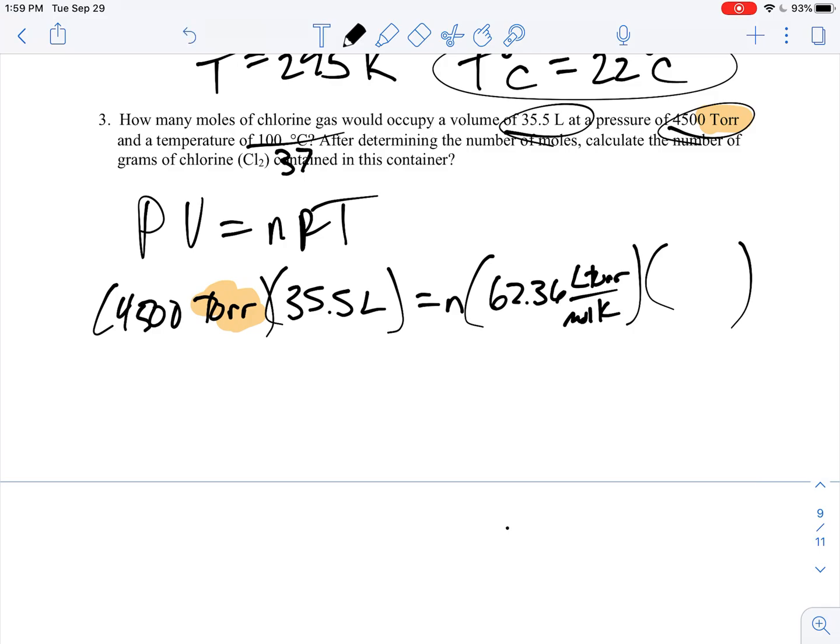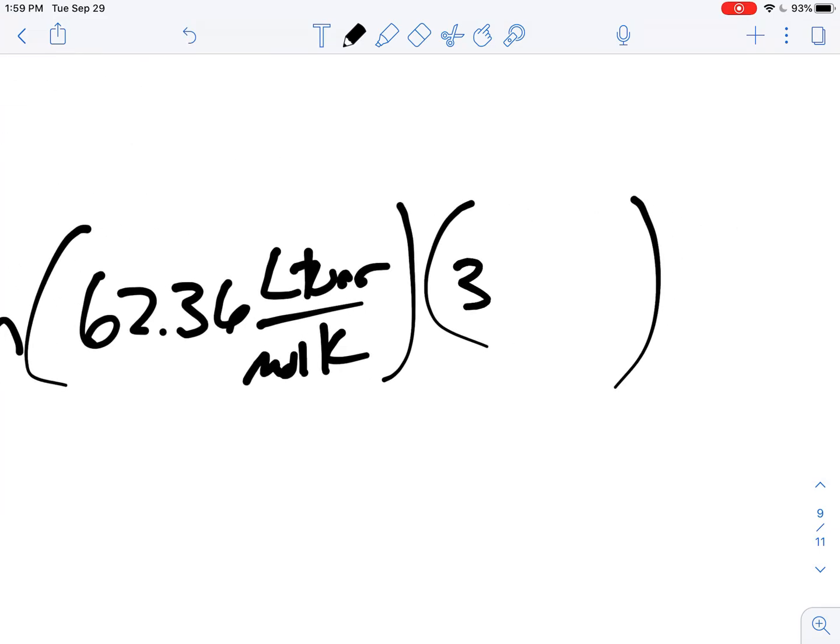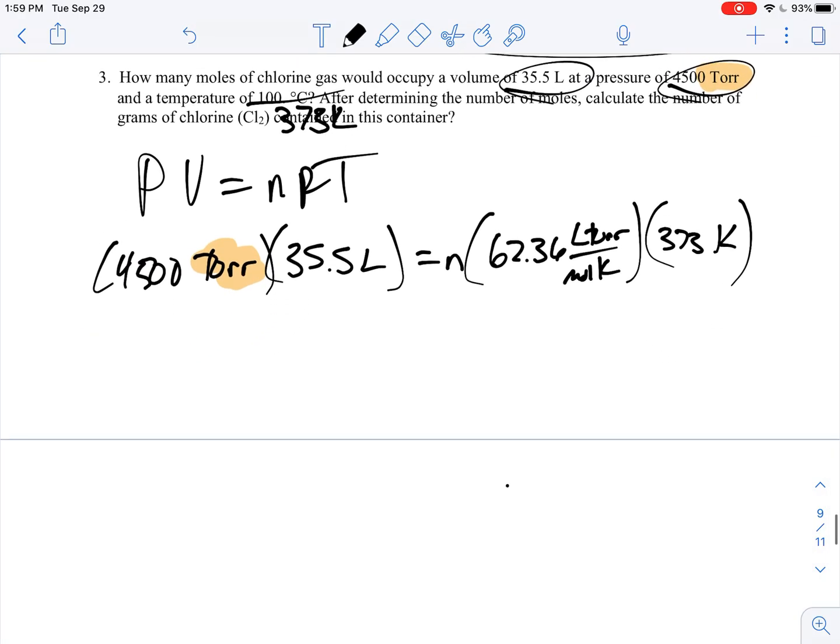So they gave me the temperature as 373 Kelvin there. Yay, technology. Awesome. And so now what I do is I solve for N. 4,500 times 35.5, divided by the 62.36 and the 373, gets me that n is equal to 6.87 moles.